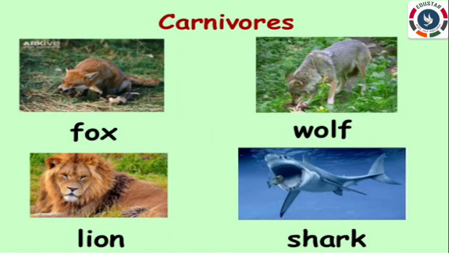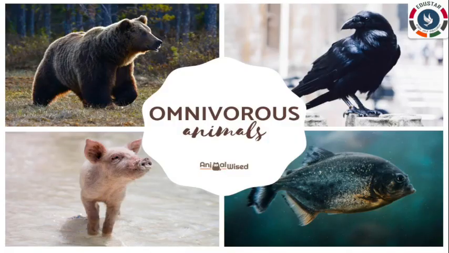The next one is carnivores or carnivorous animals. Lions and tigers are carnivorous animals. These animals eat the flesh of other animals. They have sharp tearing teeth for hunting and tearing flesh of their prey. The next one is omnivores or omnivorous animals. Crows, bears, and human beings are omnivorous animals. These animals eat both plants and flesh of other animals.